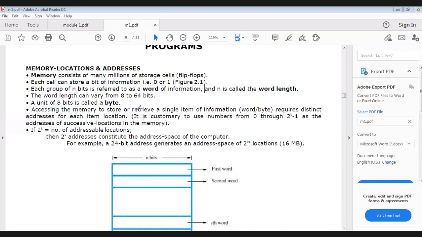Sir, memory location and address. What did I tell? Memory consists of many storage cells made up of flip flops. Each can store a bit of information in the form of zeros and ones. Each group of n bits will be in the power of 2. Suppose you are having 2 bits, then how many address spaces can you generate in memory? How many addresses will be there? See here, I'll put it on the board.